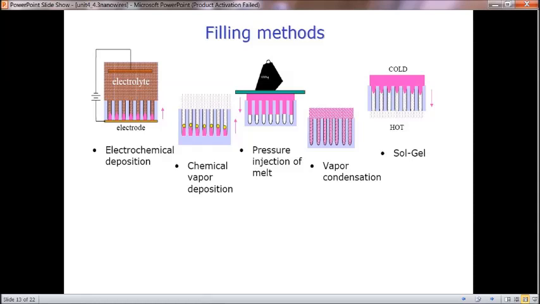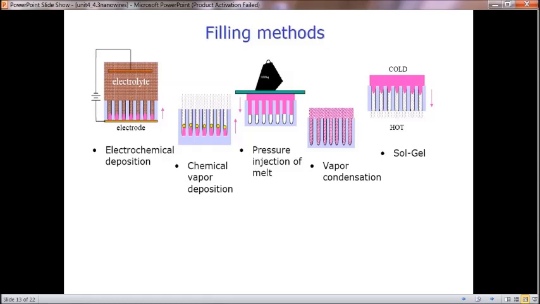Chemical vapor deposition, because of chemical reactions, we can intrude the fillers over there. Then pressure injection, you know what is pressure injection? Just applying the pressure, taking out the air, creating a vacuum, and over that with pressure we are applying the fillers.